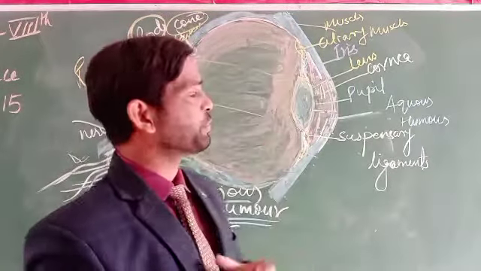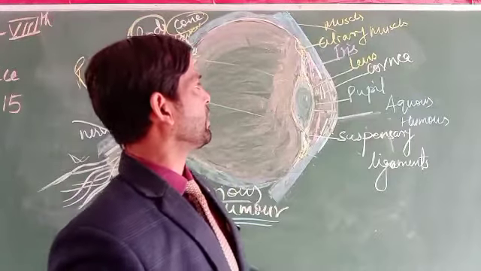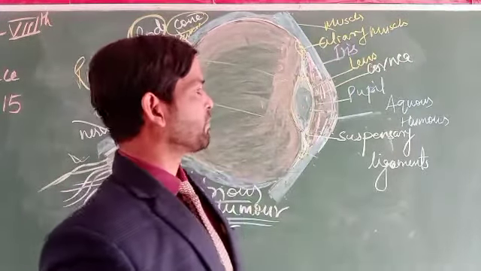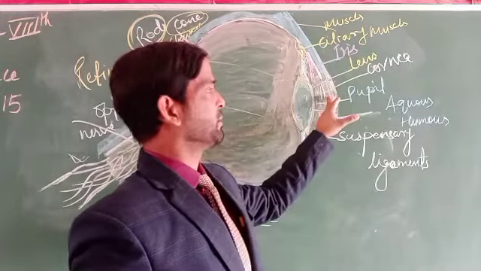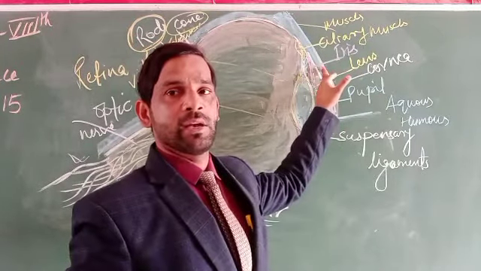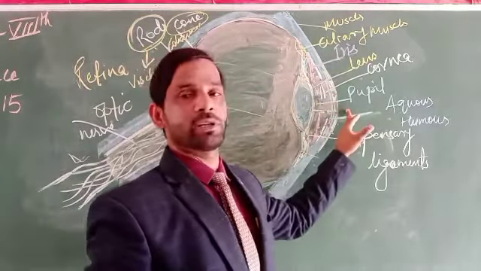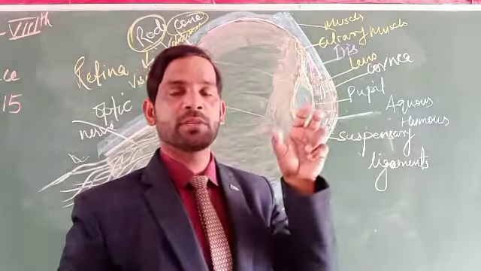Just below the sclera, there is a cornea, and this is the most important part through which light can enter. But before moving to the cornea, there is an iris that controls the amount of light entering the eyes. Here we can say the cornea is the most important part.